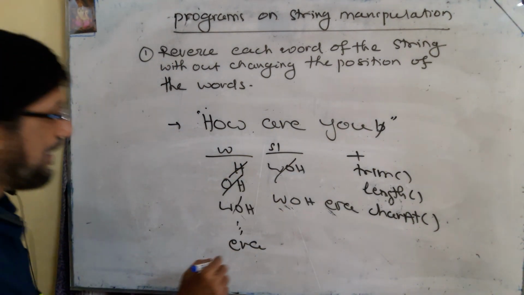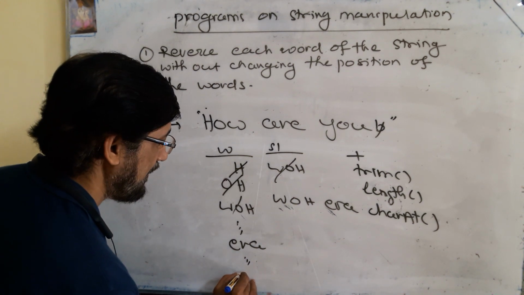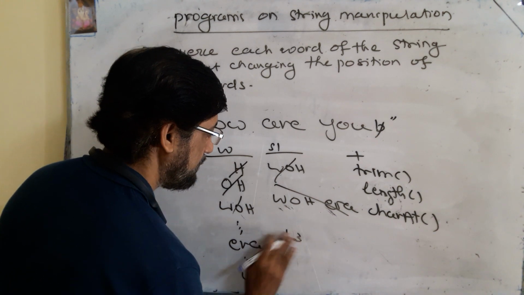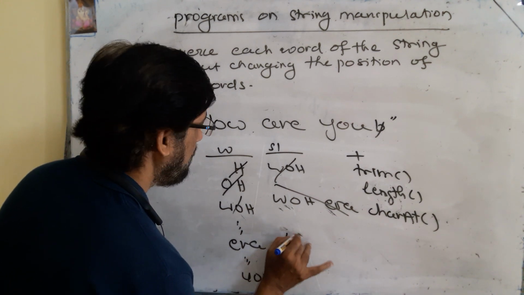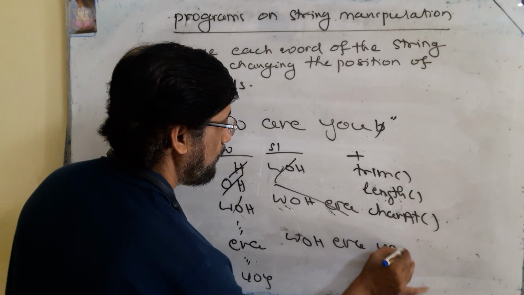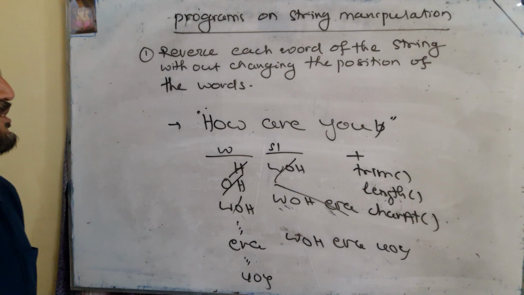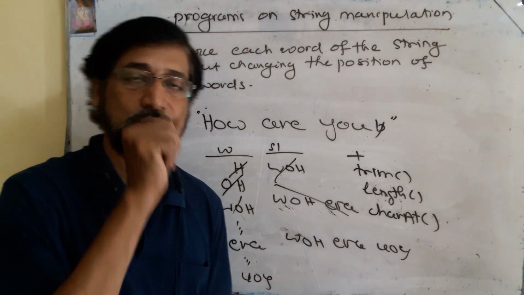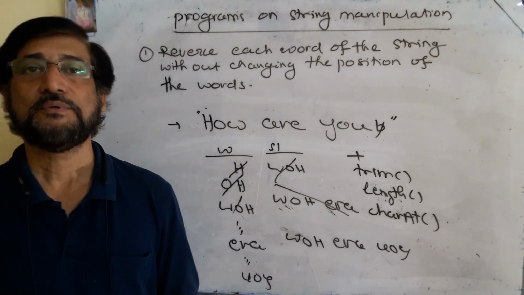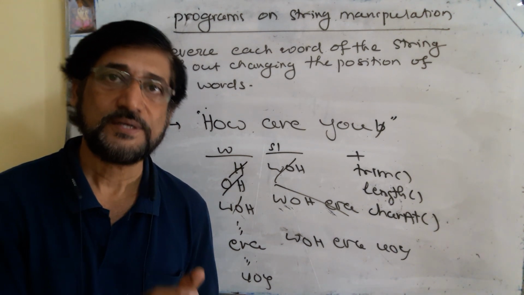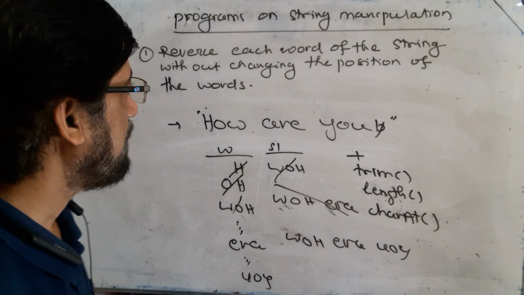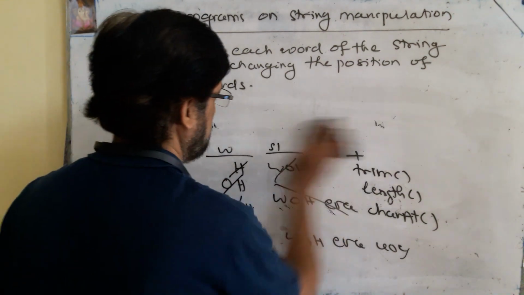Similarly, afterwards, in the same manner, you select UOY and concat it with this, so it becomes WOHERAUOY. In this way, you select one character after another, concat it with a string variable to reverse the word, and after the word is reversed, you concatenate it with another string variable to make the string. So this is the logic of the program. Let us write the program.